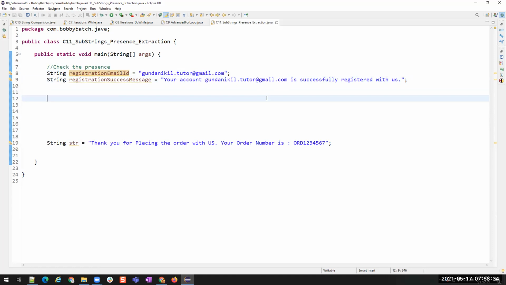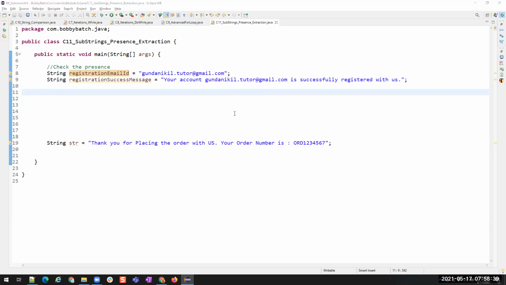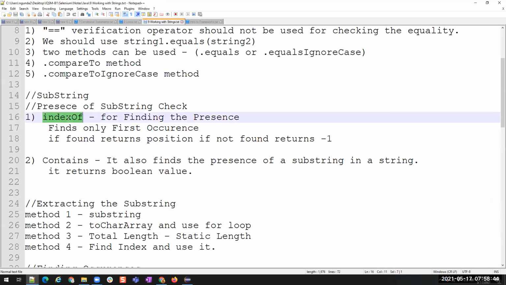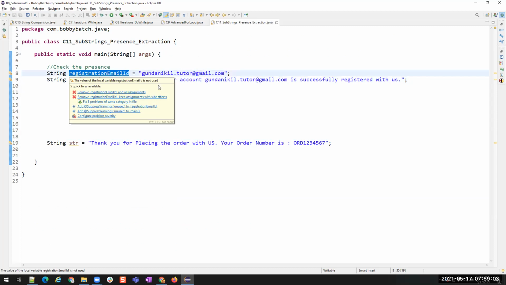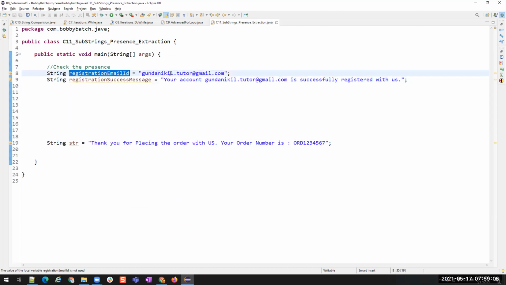To check the presence of this string, we have a number of ways in Java, but we can use these two methods, indexOf or contains. First, let us use the contains method. The name itself says contains. If this string contains this string, then that is a success. If this string doesn't contain this string, then that is a fail.